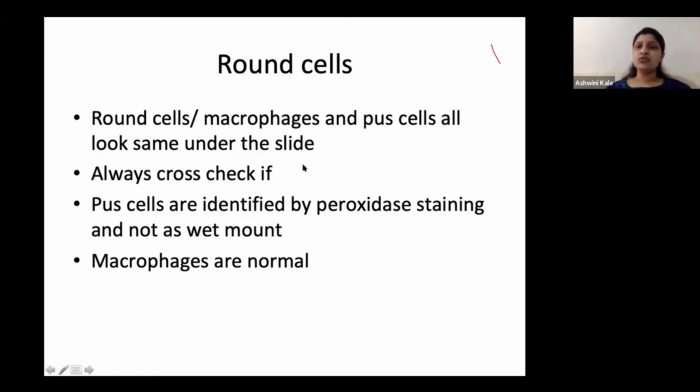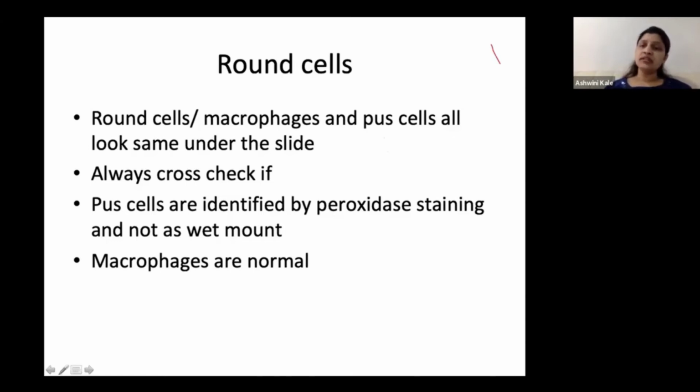So you always have to cross check with whoever your pathologist or the reporting person is, have you done a peroxidase test for the pus cells? Because having pus cells suddenly changes your management to pyospermia and the patient is unnecessarily put for a semen culture analysis or a long course of antibiotics. Because generally what happens in pathology labs is under one single slide smear, all this is checked. So you basically have to do a dry smear peroxidase staining to see whether they are pus cells, because pus cells appear brown in peroxidase staining.